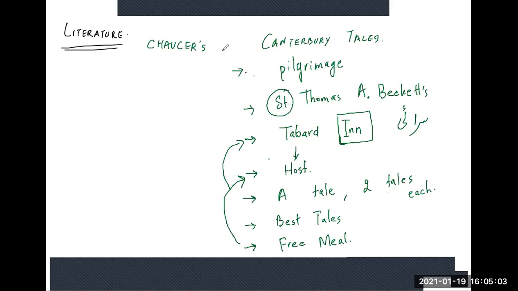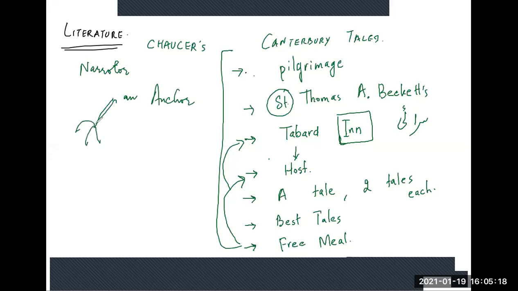Okay, that's basically the gist of the story. The rest of it is how the narrator works as an anchor who holds together all the stories. Do you know what an anchor means? An anchor is the one that holds the ship or a boat to the land.